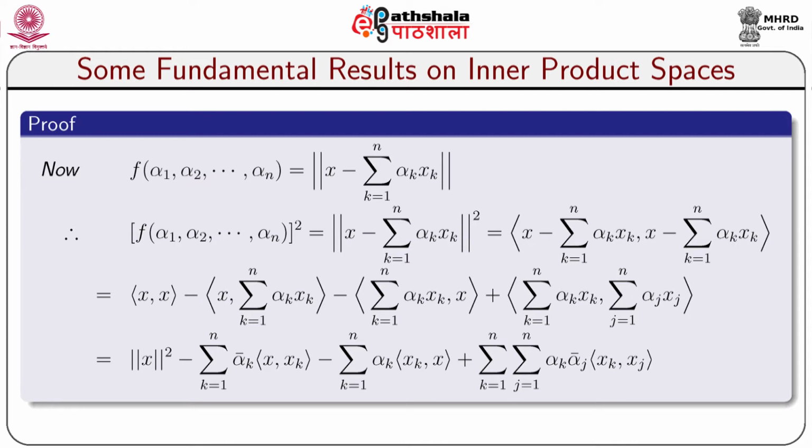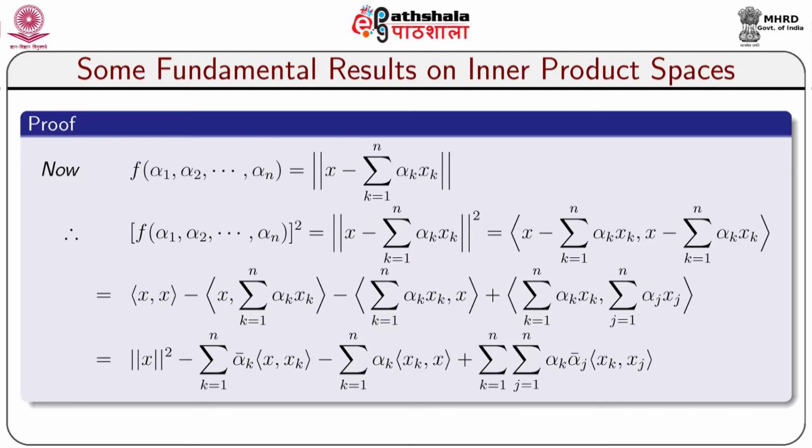This is again equal to inner product (x, x) minus inner product of x with sigma alpha k xk, minus inner product of sigma alpha k xk with x, plus inner product of sigma alpha k xk with sigma j equal to 1 to n alpha j xj.